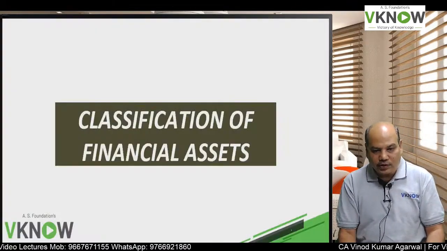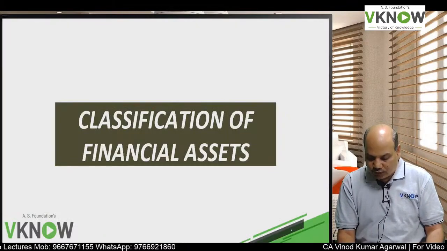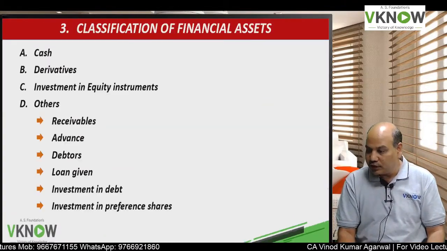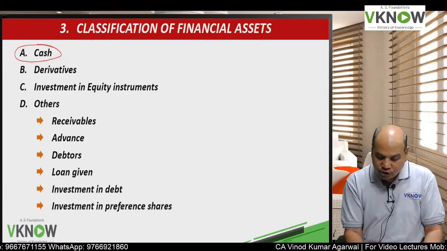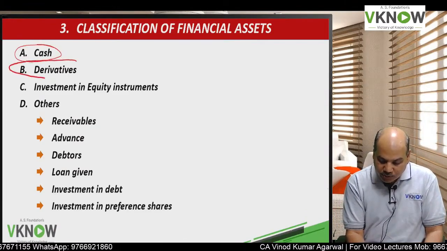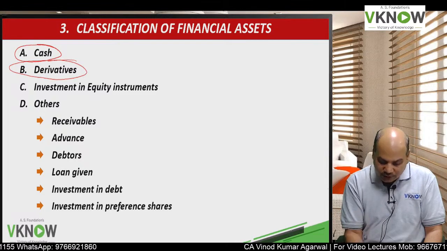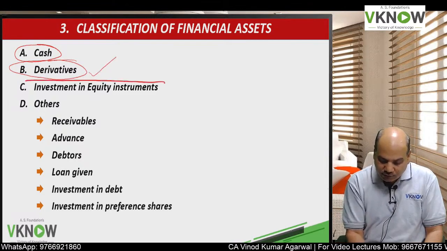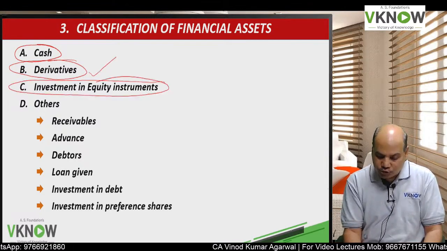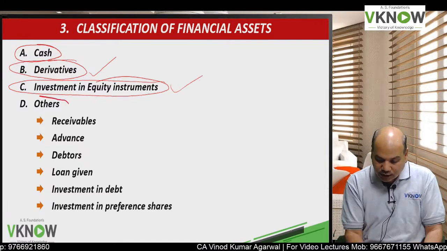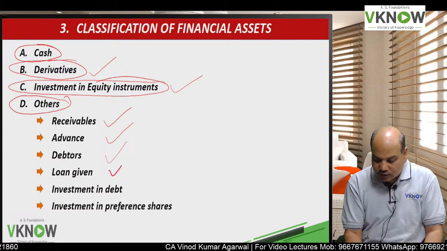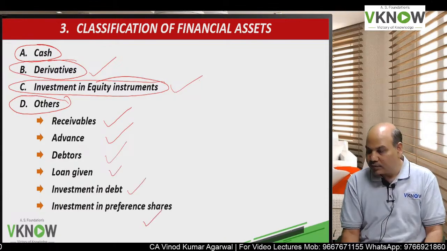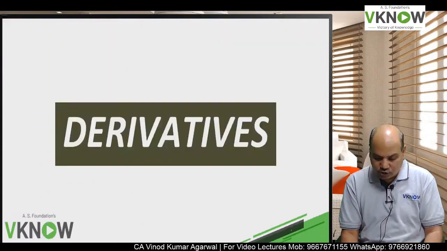So we'll see now the classification of financial assets. Classification of financial assets would be: cash, very easy, no special accounting required; derivative, usually at FVTPL; investment in equity instruments, which we will see in detail; and other financial assets like receivables, advances, loans, investment in debt and investment in preference shares.